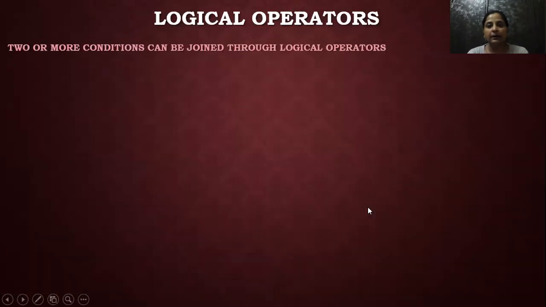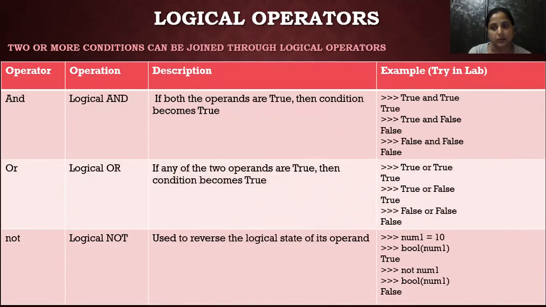Next one is logical operators. Logical operators are the operators which combine true and false values. It means you can relate or merge two relational expressions with the help of logical operators. We have three operators: and, or, not. See, we can relate these operators with our daily life.